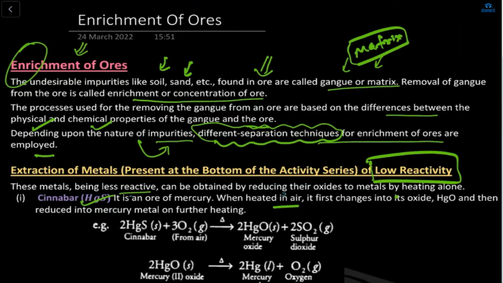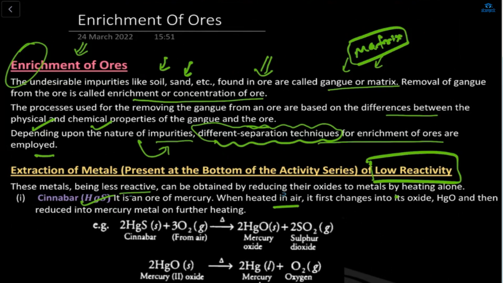Ma'am, enrichment of ore is basically removing impurities from the ore like soil and sand, and it depends on the nature of the impurities and the different separation techniques.